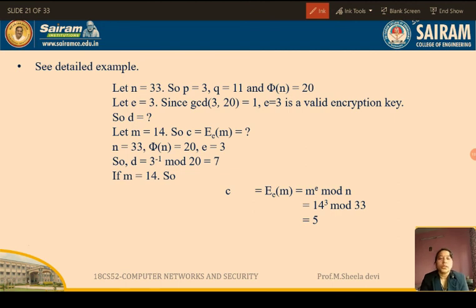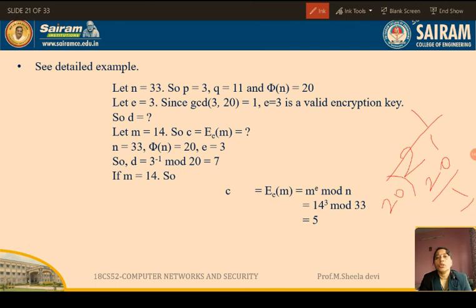Whenever you get the remainder as 1, that value should be the d value. When I checked like that, I found that if I multiply 3 with 7, the value will be 21, and if I divide 21 by 20, I get the remainder as 1. See, the remainder is 1.